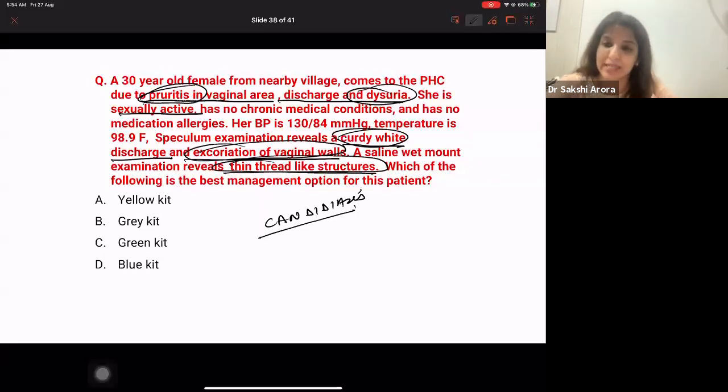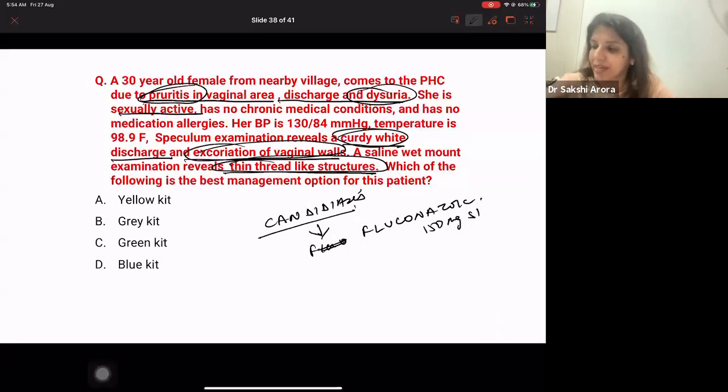It has to be candidiasis, right? And what is the drug of choice for candidiasis? Fluconazole, 150 mg stat.